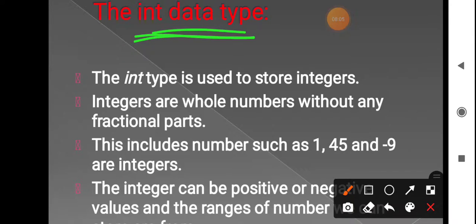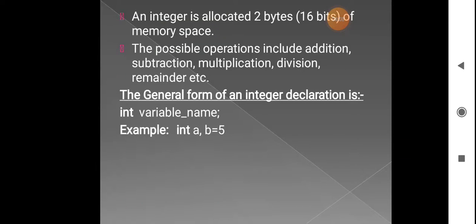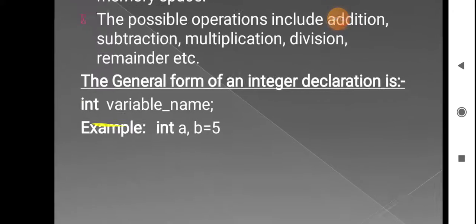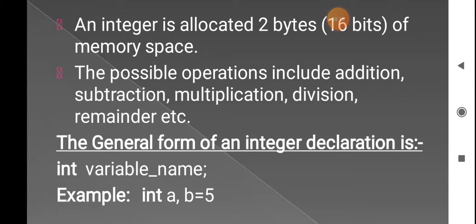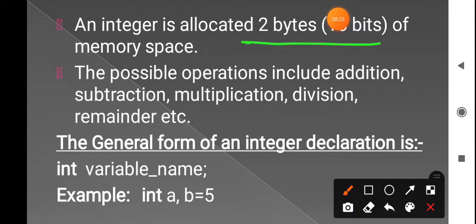Next, how much memory space is allocated for the integer data type? The integer data type allocates 2 bytes. 2 bytes means 16 bits of memory space, since 1 byte is equal to 8 bits, right?